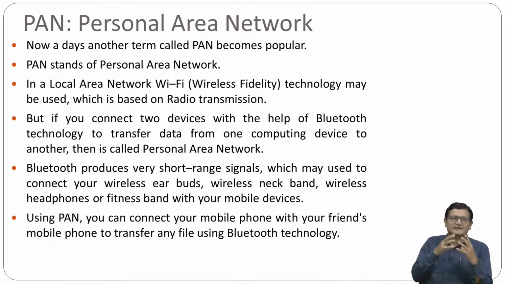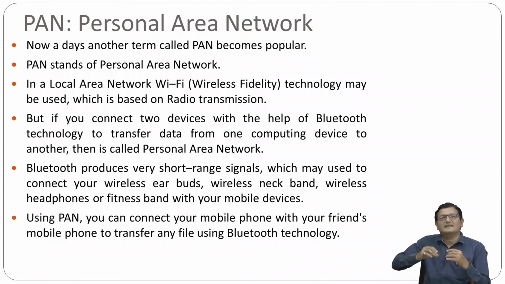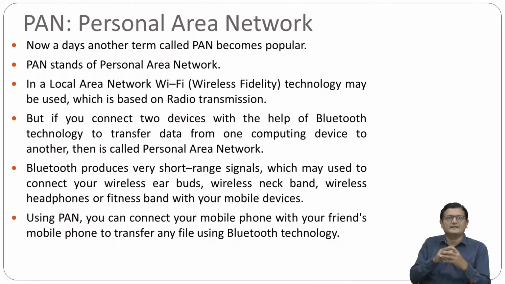But the frequency of those radio signals is lower, and if the frequency is lower, the wavelength becomes longer. So you can access that radio signal at some distance, up to a few meters. But there are higher frequency radio wave signals known as Bluetooth signals, and the range of Bluetooth signals is much smaller compared to Wi-Fi. A Wi-Fi signal can propagate up to a longer distance compared to Bluetooth.